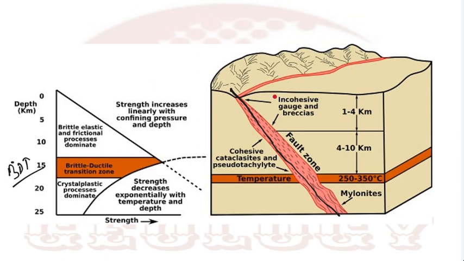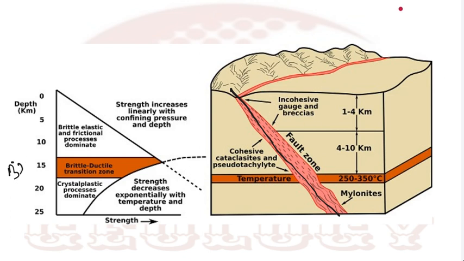So accordingly, in a fault zone where there is more pressure, you'll find different types of rock produced by dynamic metamorphism or cataclastic metamorphism, depending upon the breaking condition, whether it is ductile or brittle. At the upper part, during the crushing and grinding, it will produce more matrix than the lower part, where there is more ductile deformation.